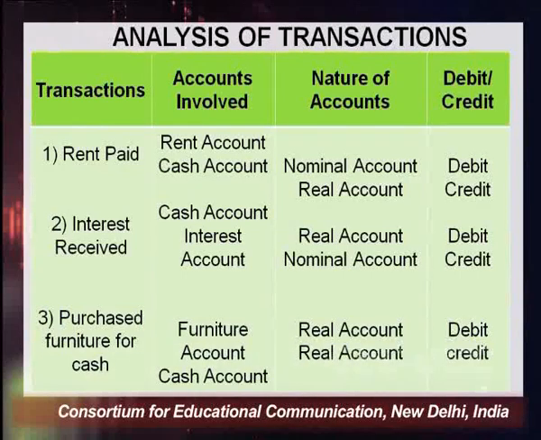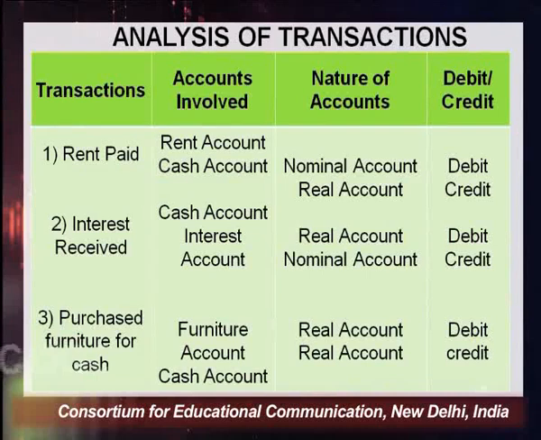So what you have to do, according to the real account, this furniture would be debited. And when you are purchasing furniture, cash is going out. Cash is an asset, and all types of assets come under the list of real account. So here in this particular transaction, only one account is applicable, that is real account.